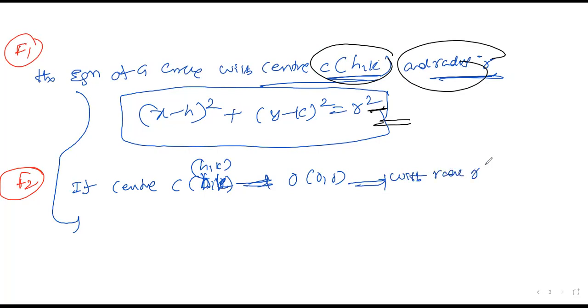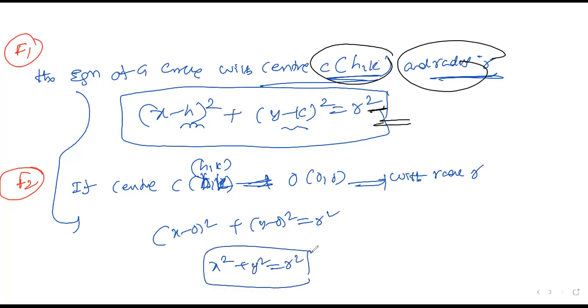So substitute 0, 0 for the center: (x minus 0) whole square plus (y minus 0) whole square is equal to r square. I can write the final equation: x square plus y square is equal to r square. This is the equation when the center is the origin and the radius is r. It is clear, right? Thank you.